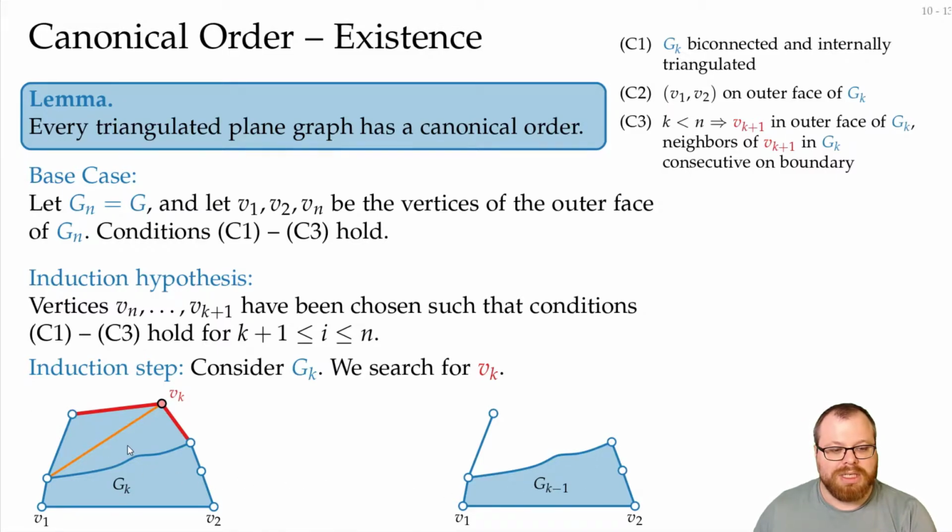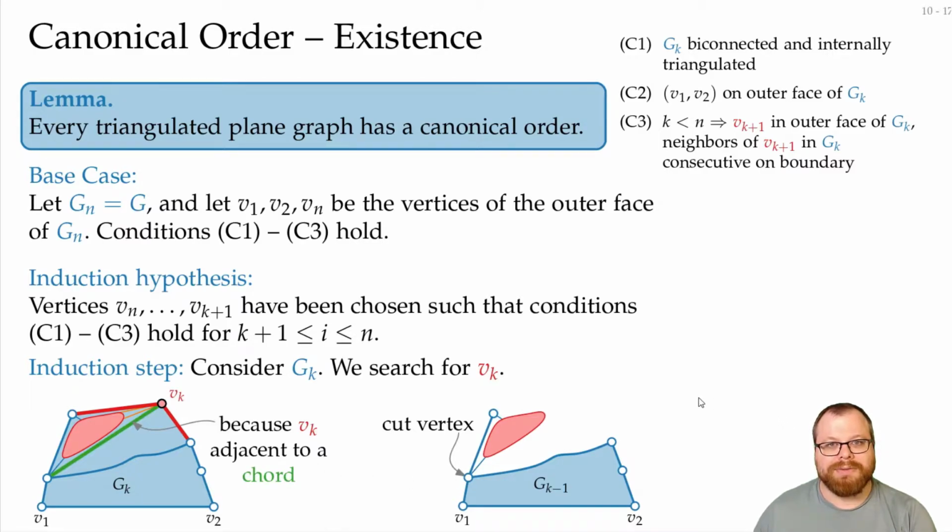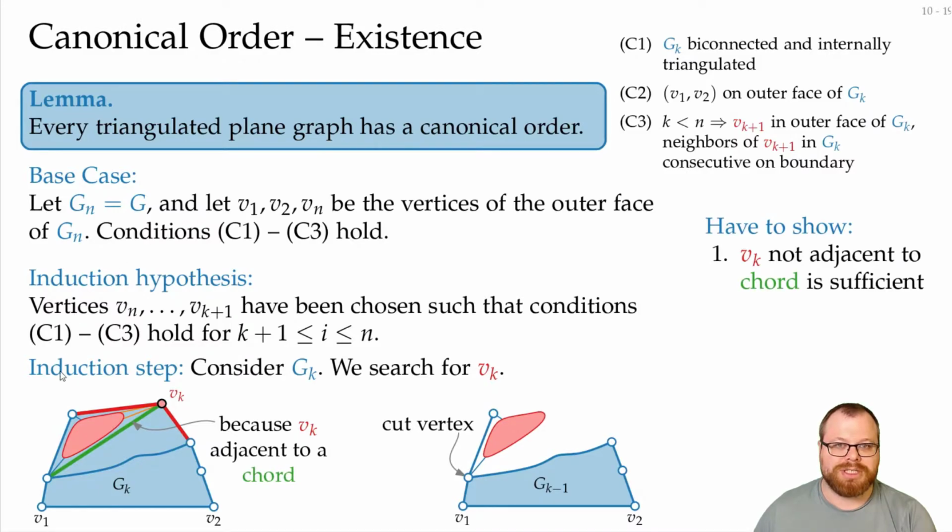Now in between here, there might also be some components, which will look like this. And since we had a chord here, as we observed earlier, this means that we get a cut vertex. So this Vk would not be a good choice. And now we want to show that it's sufficient to choose some vertex that's not adjacent to a chord, and that such a vertex always exists.